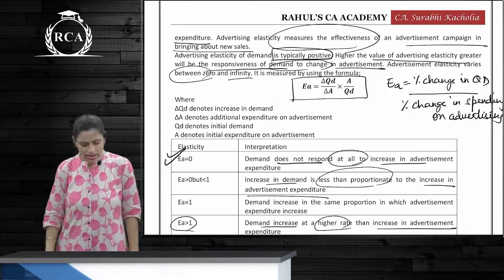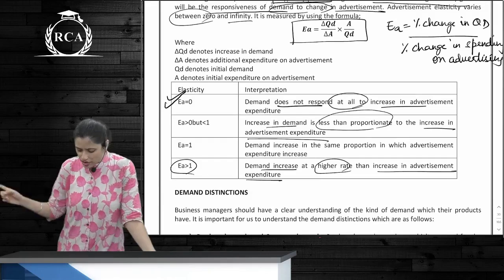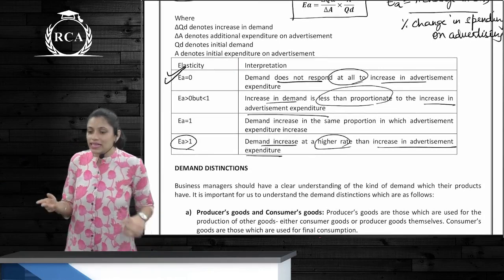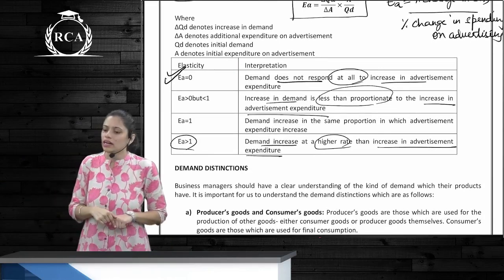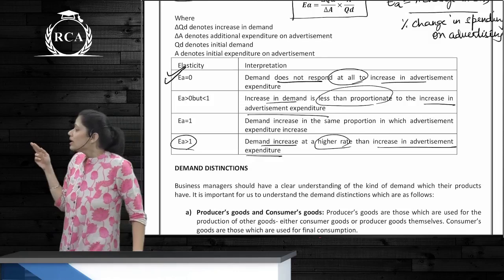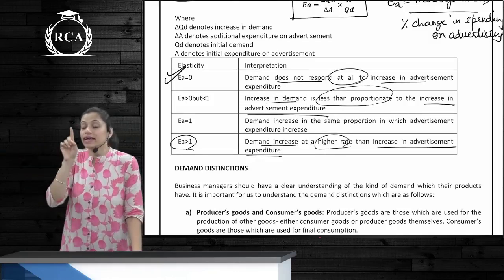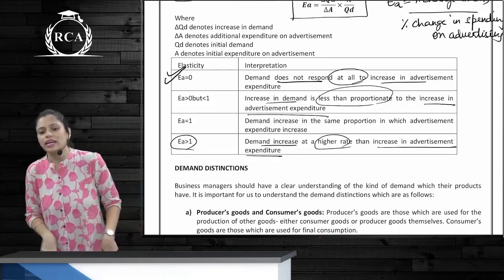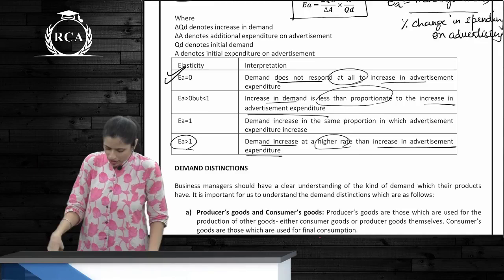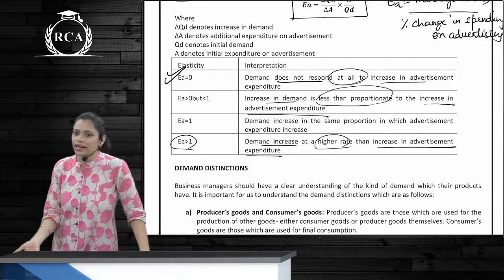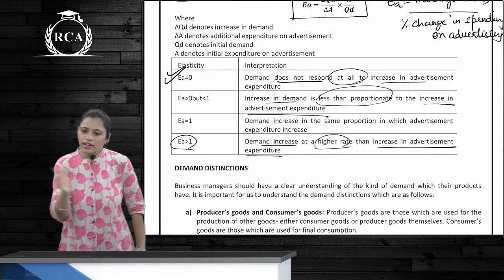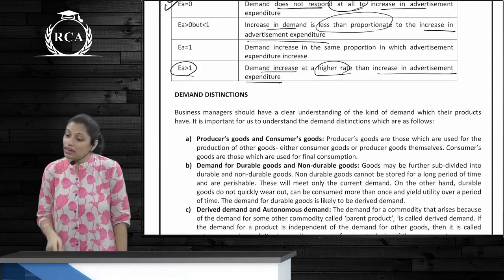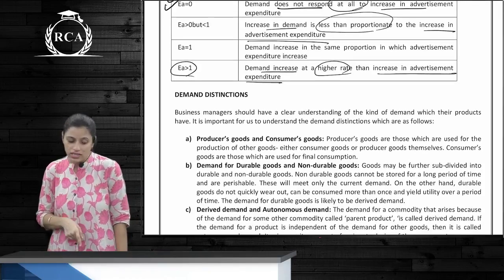Is it clear, everyone? So when demand does not respond at all to the increase in advertisement expenditure, EA is 0. Increase in demand is less than proportionate to increase in advertisement expenditure, EA is greater than 0 but less than 1. Demand increases in the same proportion in which advertisement expenses increase, EA is equal to 1. Demand increases at a higher rate than cost of advertising, then EA is greater than 1. Is it clear, everyone? And please do these demand distinctions before I start the next chapter.